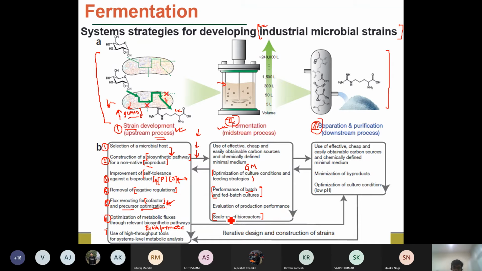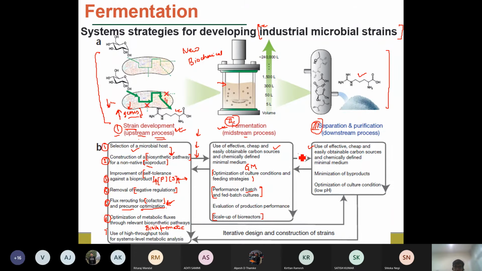If you see research in the industries, if you are going to start with any new process, for example the production of any new biochemical, then the first step, the upstream process, the midstream process, and the downstream process are carried out in an iterative, repetitive way. The optimization of the strain is done first. Second, the optimization of the fermentation system, the bioreactor design and processes, the growth media, and all those things are done. And then in the third, appropriate downstream processes are set up so that the product can be efficiently purified or separated out with a higher yield and higher concentration.